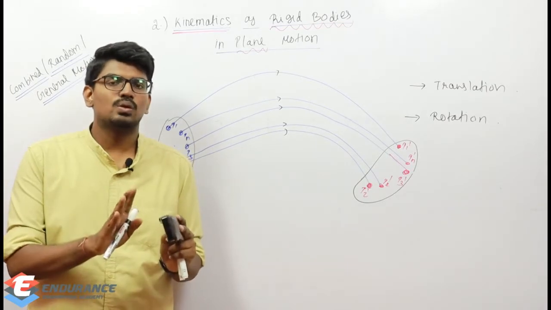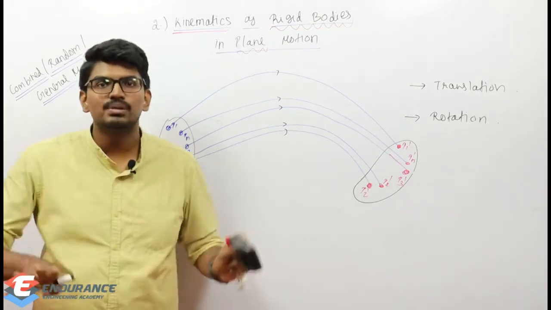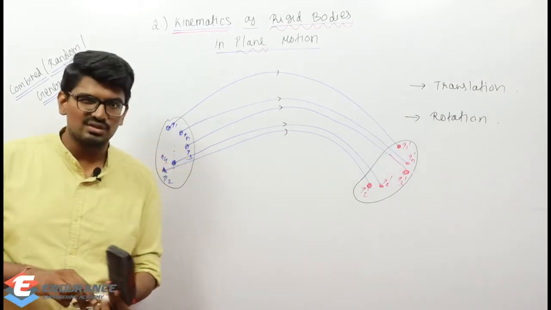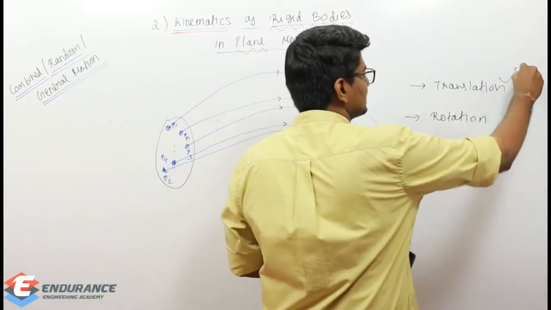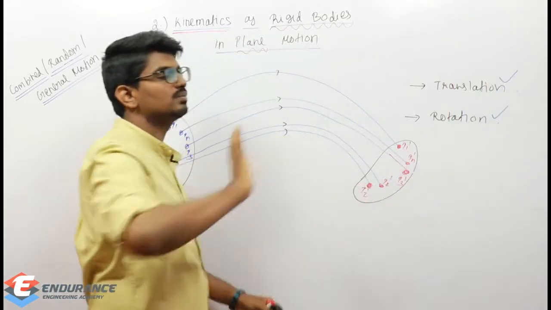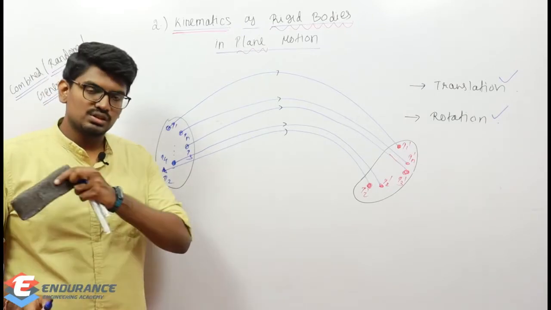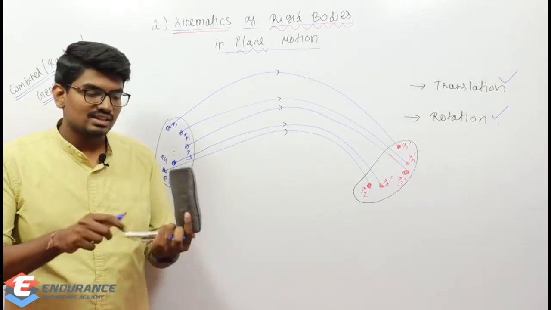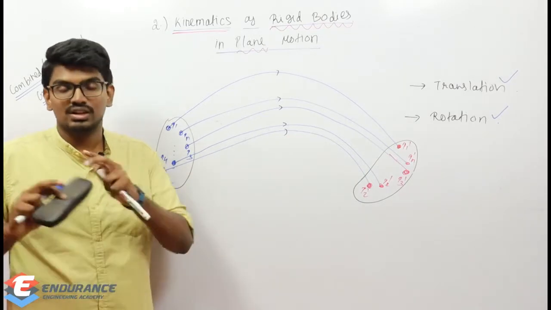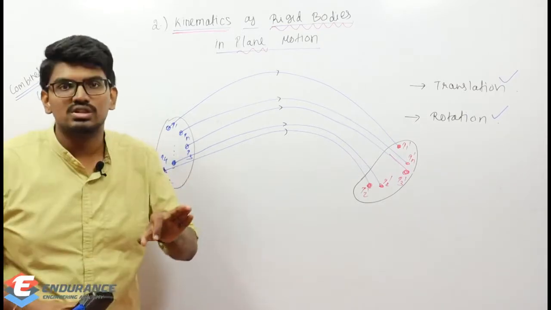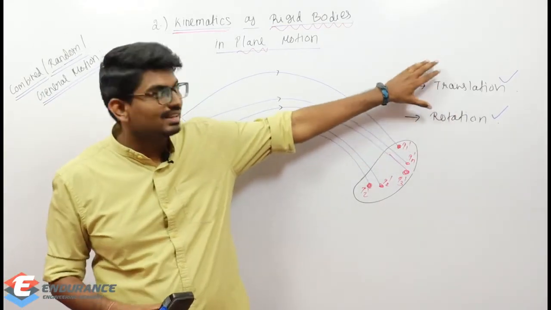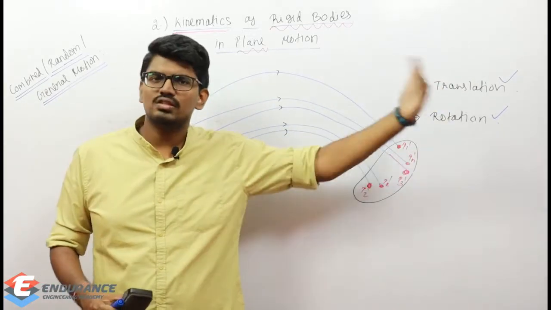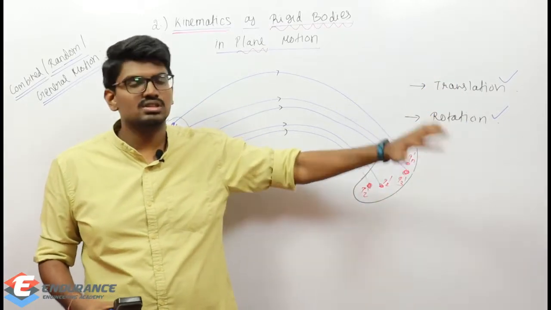Similarly, here also Newton is going to define two simple motions and combine those two simple motions to get the final motion. And those two simple motions which we already know: one simple motion is translation, another one is rotation. Pure translation, pure rotation. Pure translation means the body is only translating, pure rotation means the body is only rotating. We will talk about that in detail later. First understand this. What Newton did was define two simple motions, translation and rotation, and combine these two to give a result for general motion. And what Euler did, we will see later. It is an instantaneous center approach.